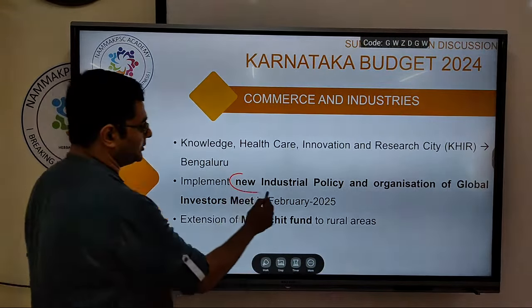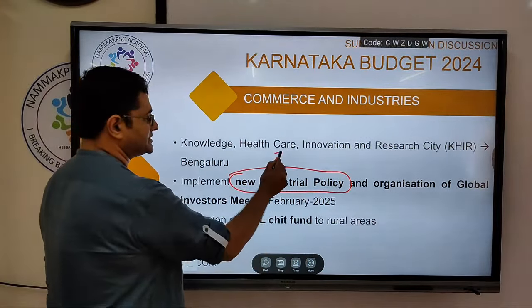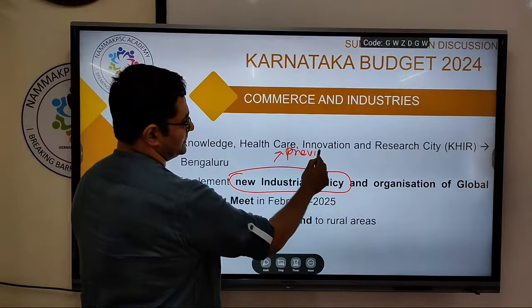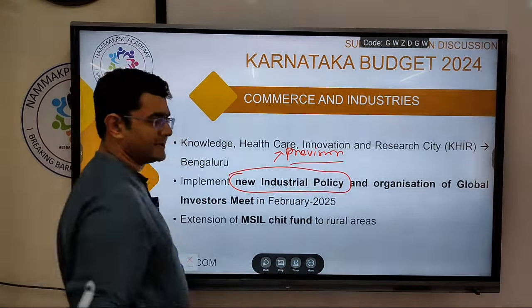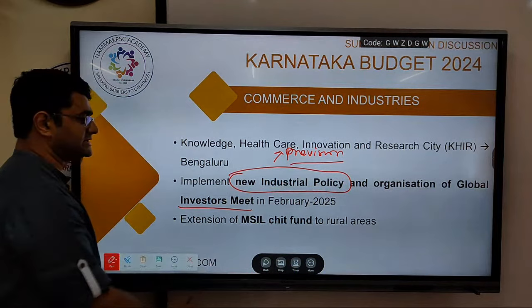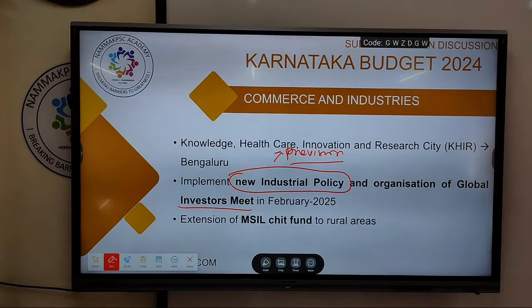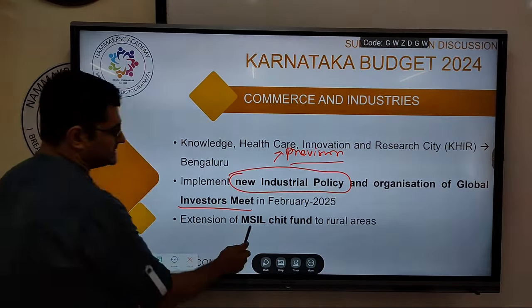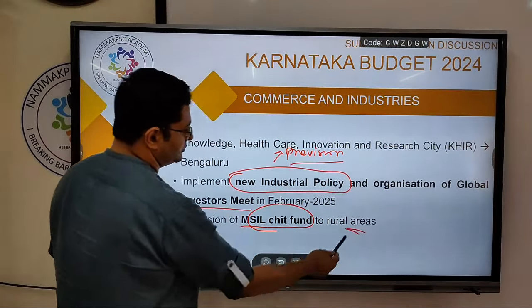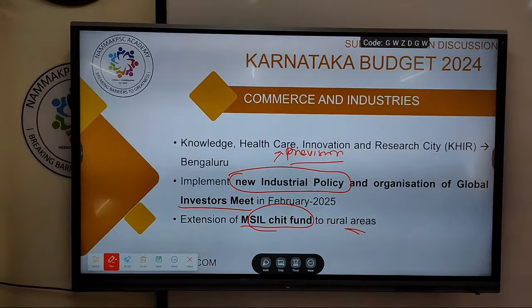New industrial policy, its provisions. So the budget says it shall be implemented. Then global investors meet shall be held next year, February 2025. And MSIL chit fund shall be extended to rural area. Mysore Sales International Limited. It's the same thing. If tomorrow you become KS officers, one of your postings will be in these kind of organizations.